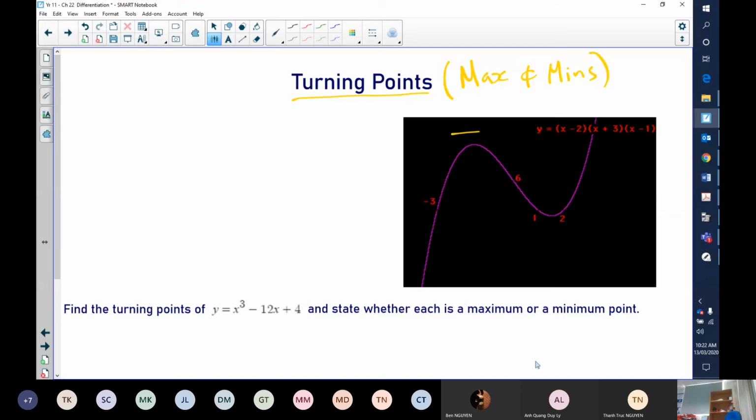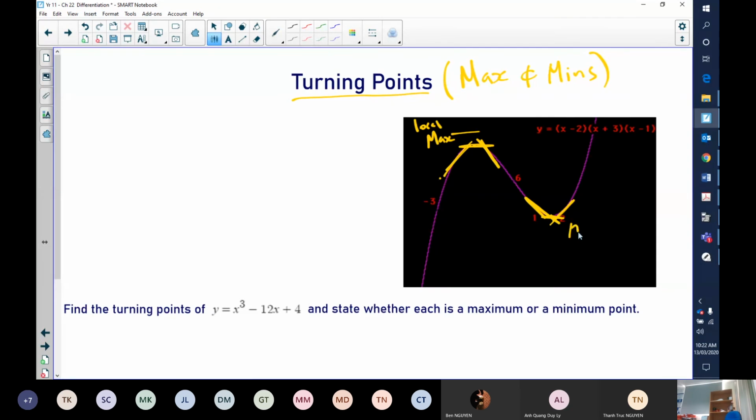So a turning point would be about this point here and about this point here. You can see it's a turning point because we're going from a positive gradient to a negative gradient. And here we're coming from a negative gradient up to a positive gradient. So this is a max, or a maximum. And in the case of this particular function, this is what we call a local max.